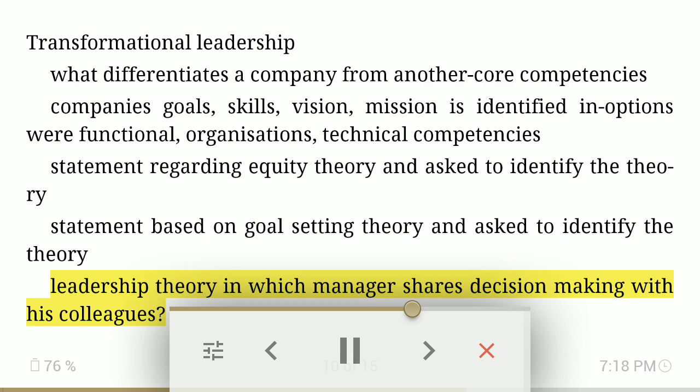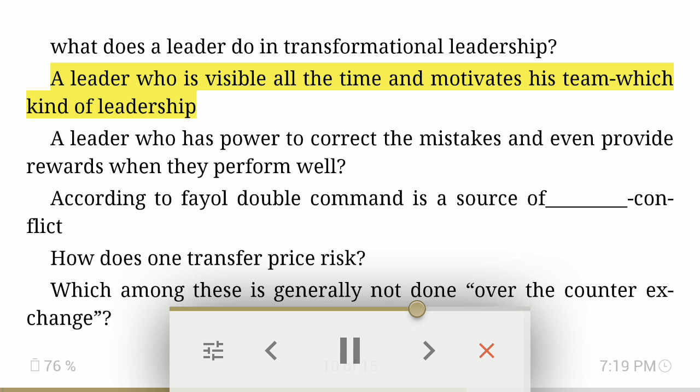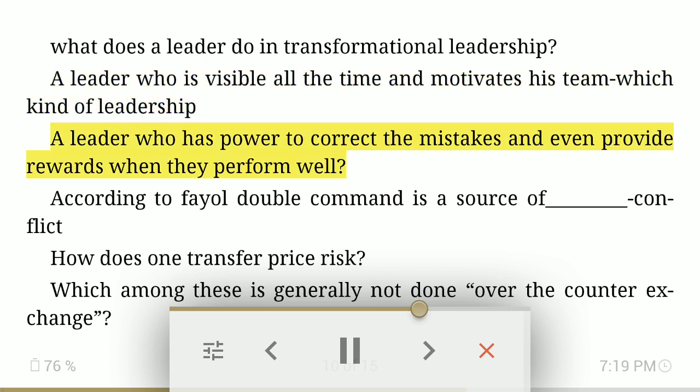Leadership theory in which manager shares decision making with his colleagues. What does a leader do in transformational leadership? A leader who is visible all the time and motivates his team. Which kind of leadership? A leader who has power to correct the mistakes and even provide rewards when they perform well.